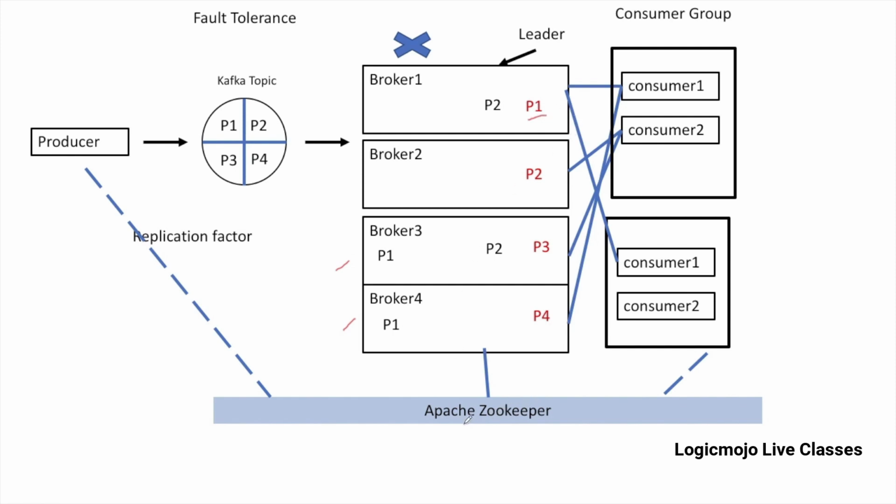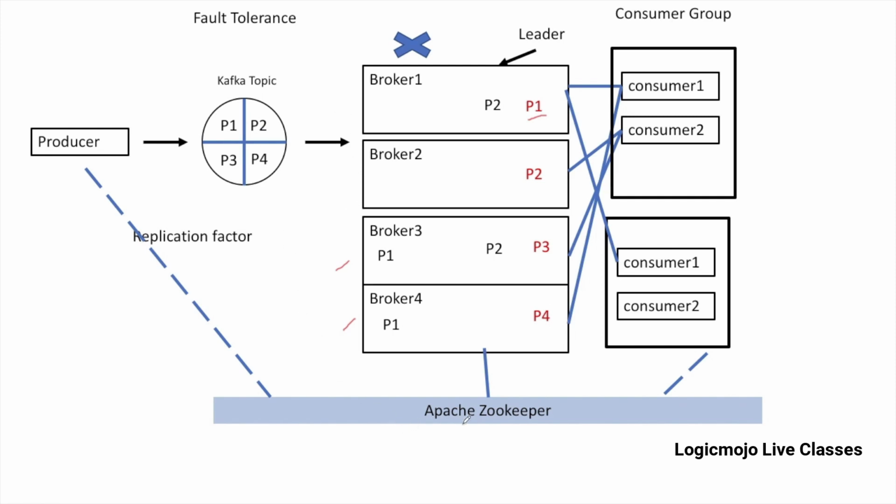The third responsibility of ZooKeeper is to store all the configuration of the complete Kafka system. For example, it stores the number of partitions of each Kafka topic, because in a Kafka system there are multiple topics and each topic has multiple partitions.